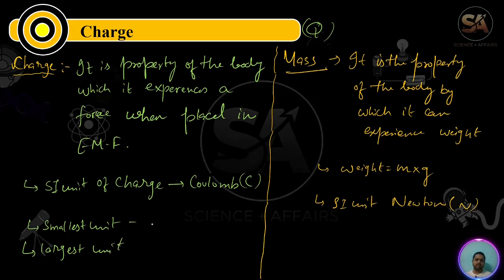Just remember, the smallest unit is the Franklin and the largest unit is the Faraday. These are two units of charge, and the SI unit is the Coulomb.